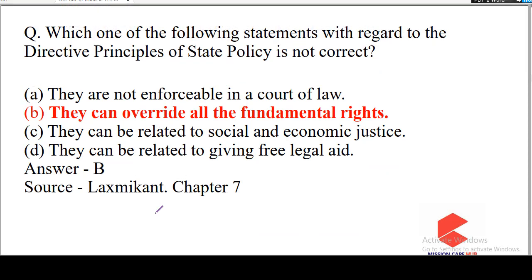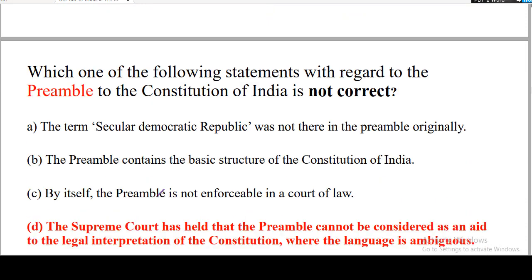The next question is about directive principles of state policy. This is a very easy and obvious question: which one of the following statements with regard to directive principles of state policy is not correct? They are not enforceable in court of law. They can override all the fundamental rights. So this is not a true statement. They cannot override all the fundamental rights. We know the importance of the fundamental rights. So this is an easy question. Let us look at the other question.